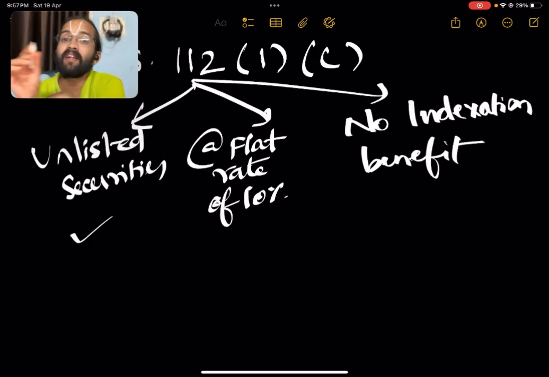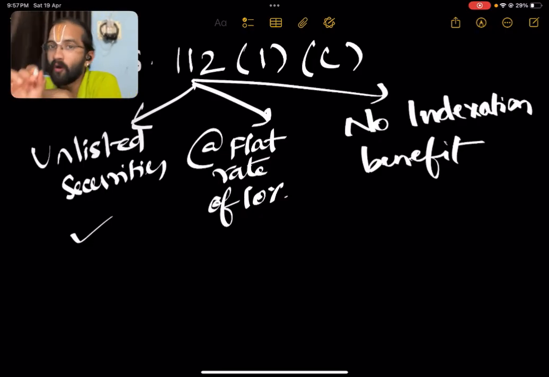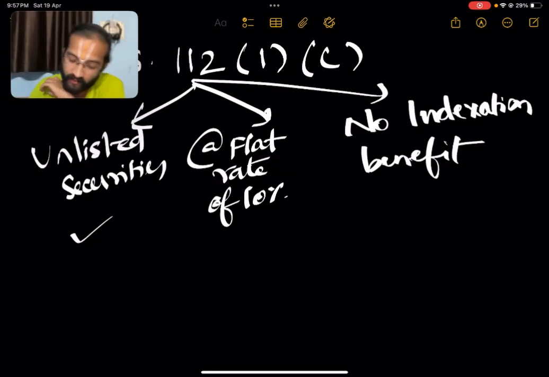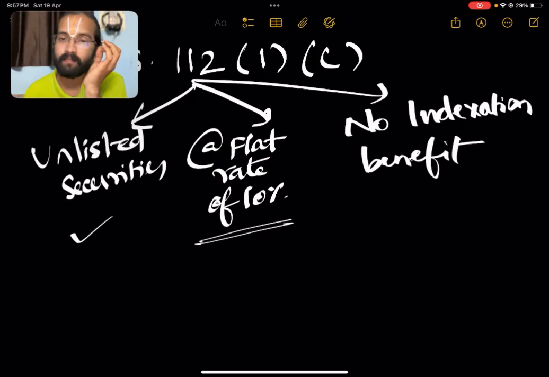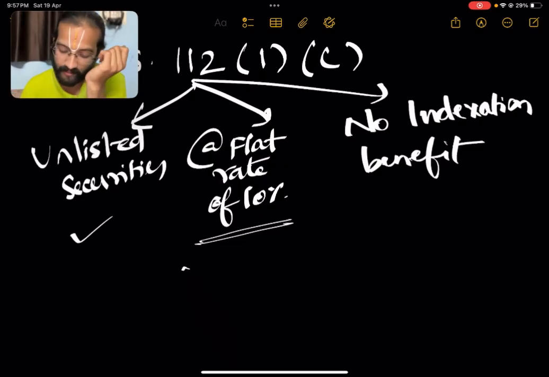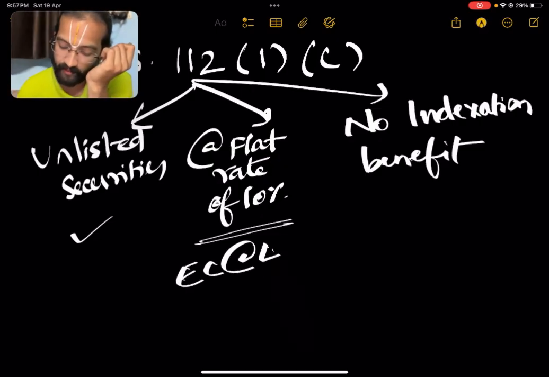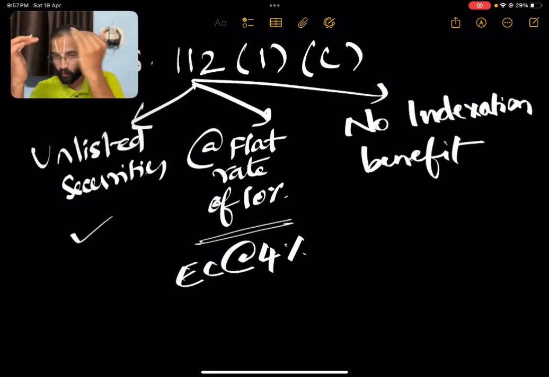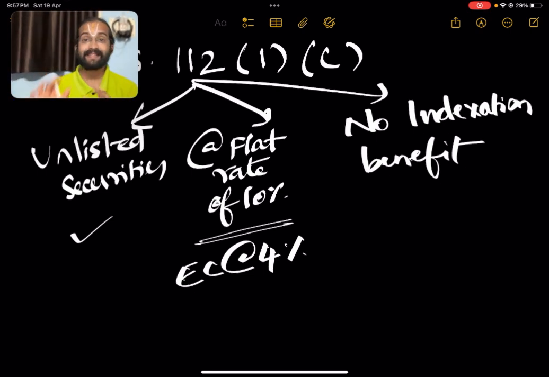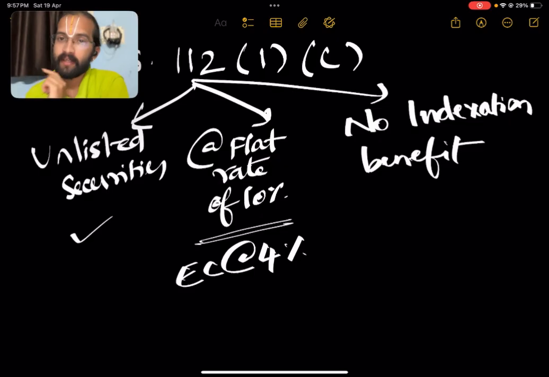Next, the resultant capital gain on transfer will be taxed at a flat rate of 10%. That is the second thing. Please also remember that cess will be calculated at 4% on the tax separately, not on the whole part of the question, separately for this capital gain alone.